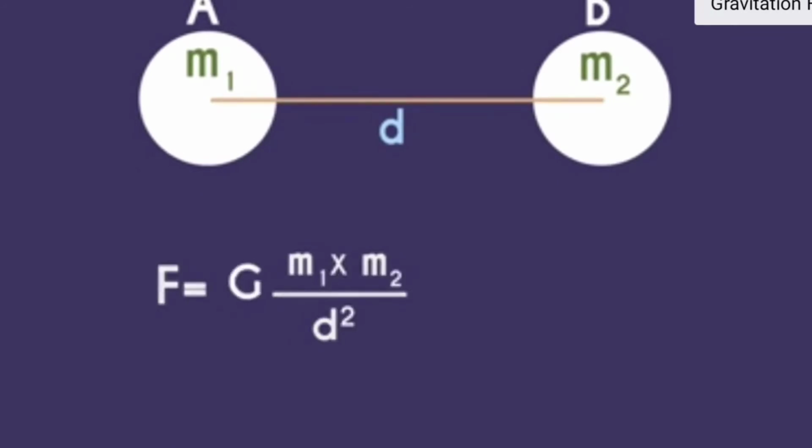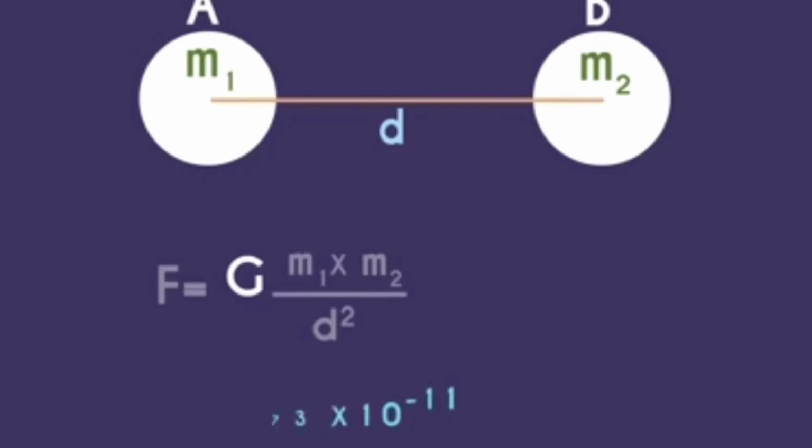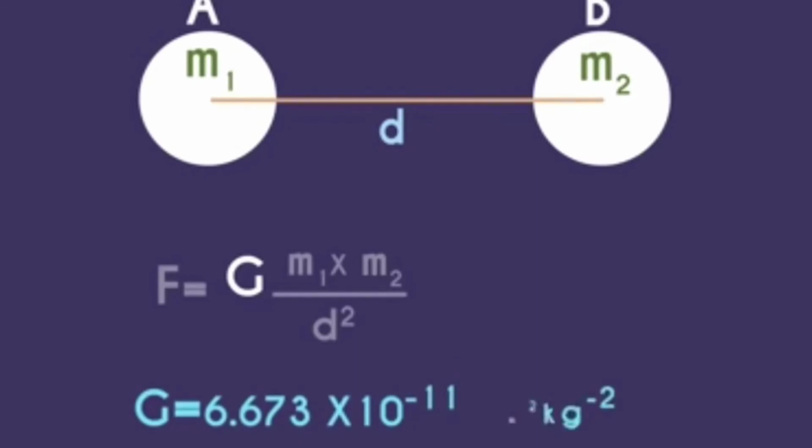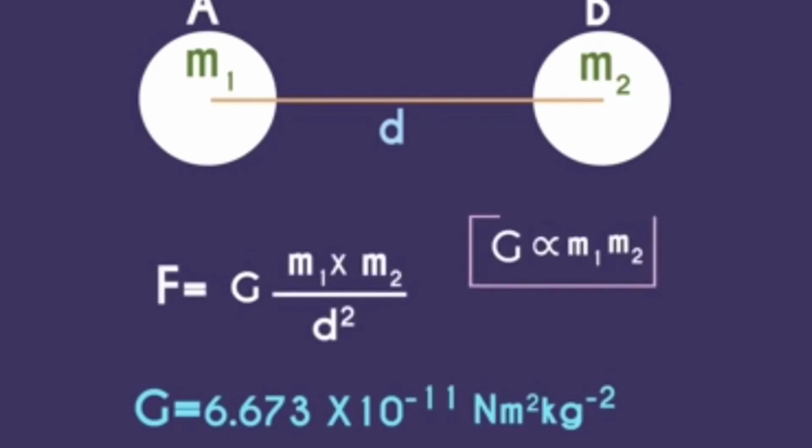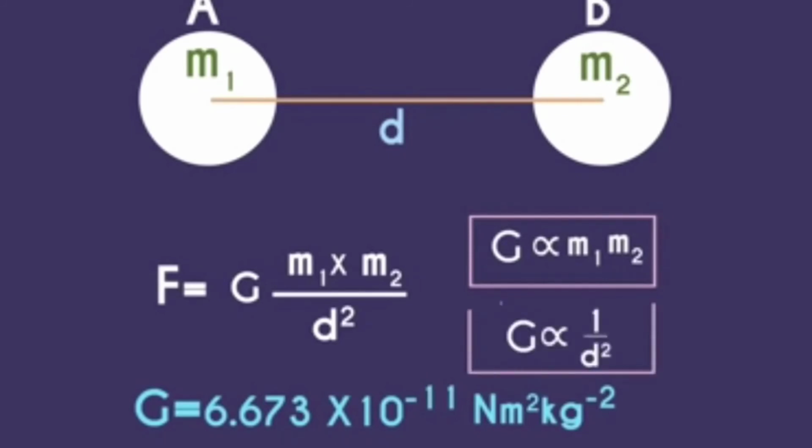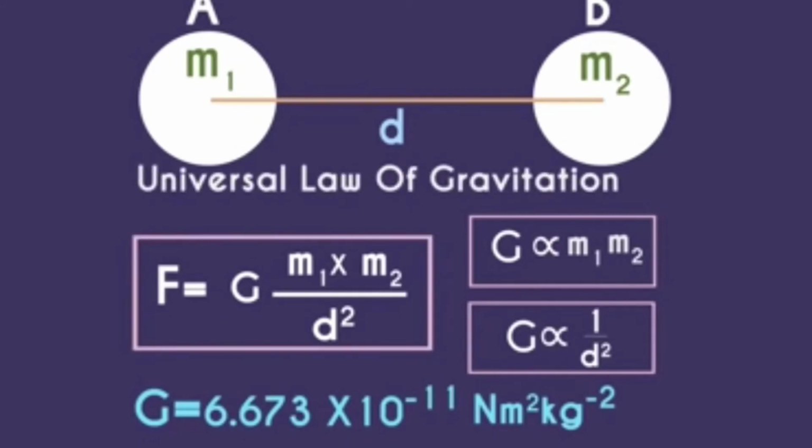And uppercase G here is called the universal gravitational constant and its value is approximately equal to 6.673 times 10 raised to negative 11 newton meter squared per kilogram squared. The gravitational force is directly proportional to the product of the masses and inversely proportional to the square of the distance between them. This is the universal law of gravitation.